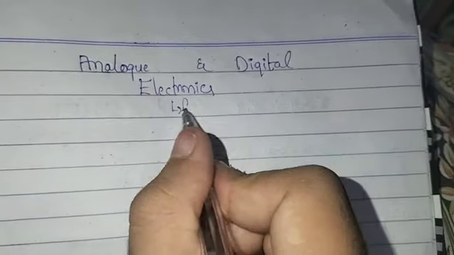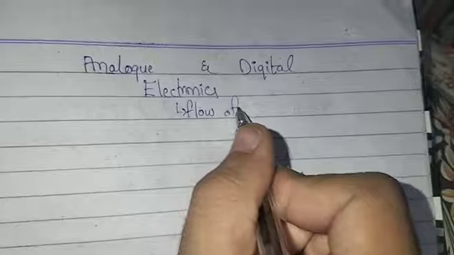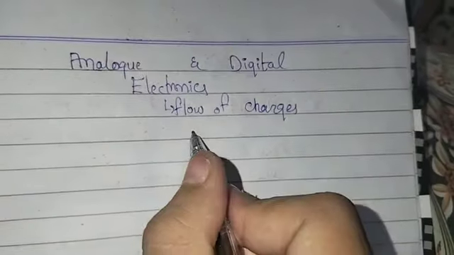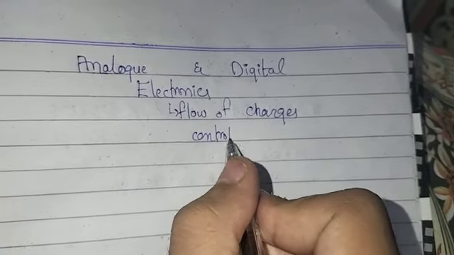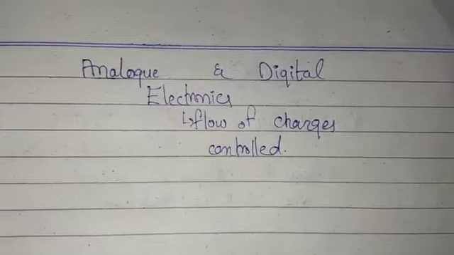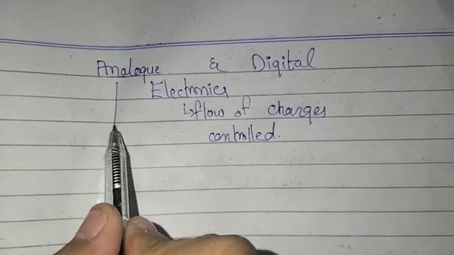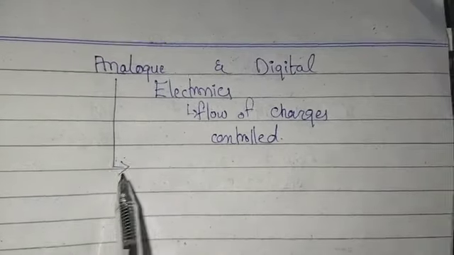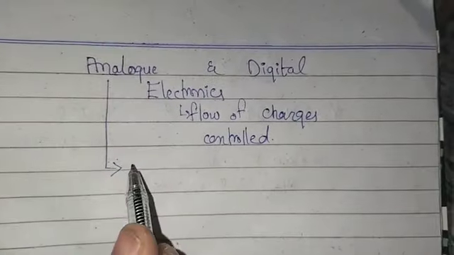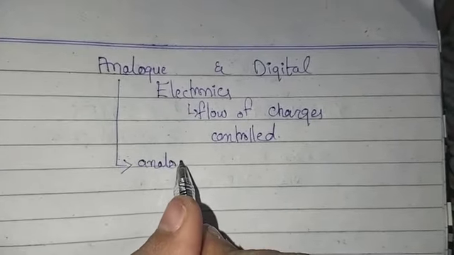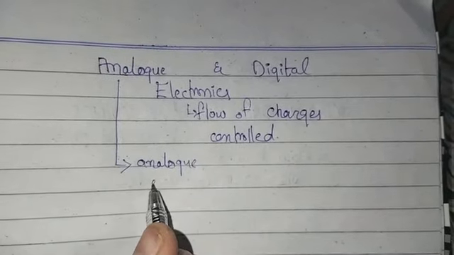Electronics means the flow of charges which are controlled. Okay, so now let us come to our topic, which is analog and digital. In analog electronics we study about analog quantities.